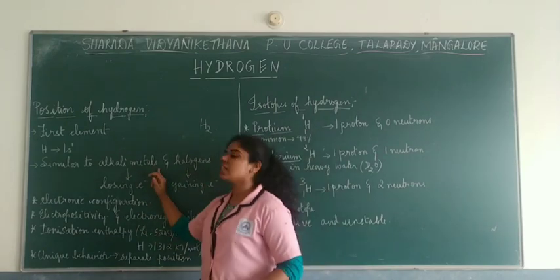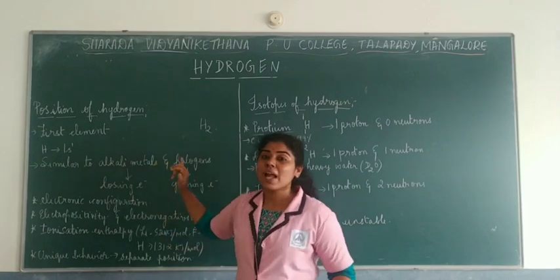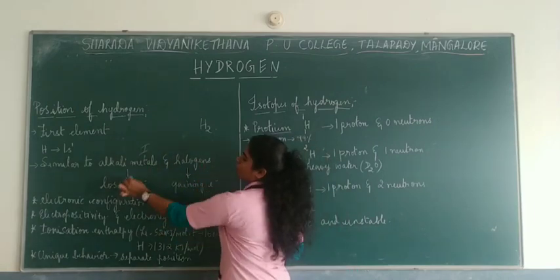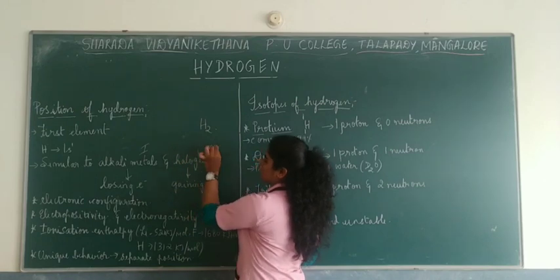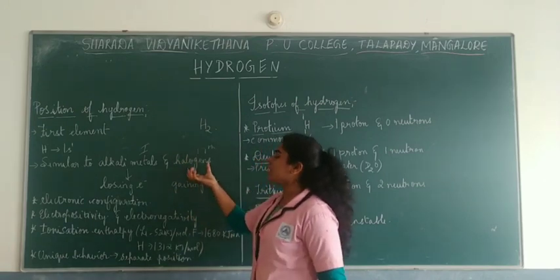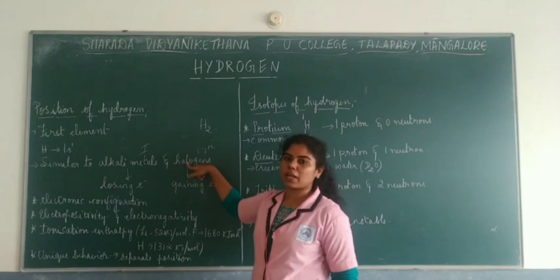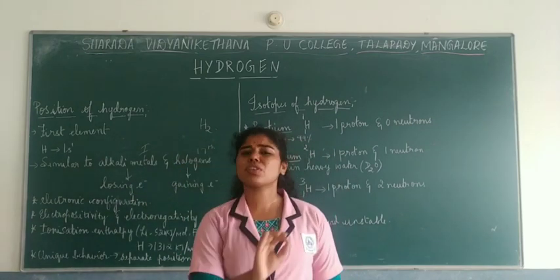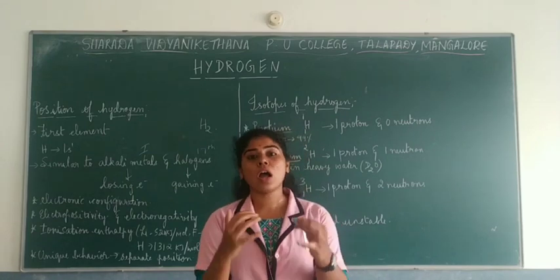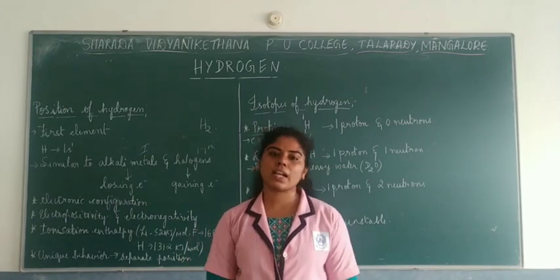Now, alkali metals come in which group? They come in the first group of the periodic table, and halogens are in the 17th group, correct? Halogens try to gain one electron and become stable, whereas alkali metals try to lose electrons and become stable. So that's the basic property of how hydrogen behaves like alkali metals and halogens.